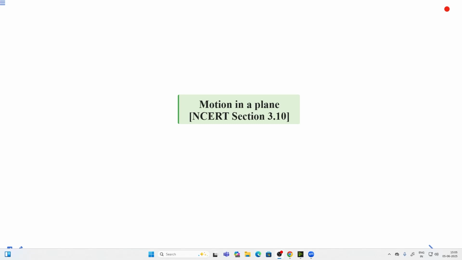Hello students, in today's lecture we are going to learn about motion in a plane, NCERT section 3.10.